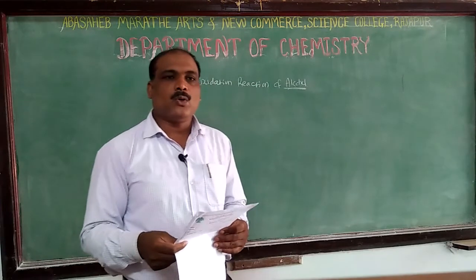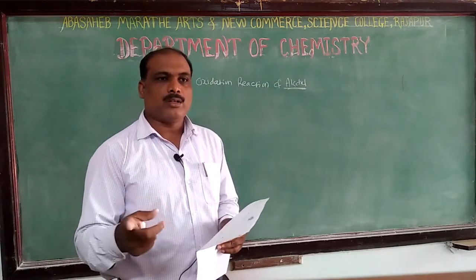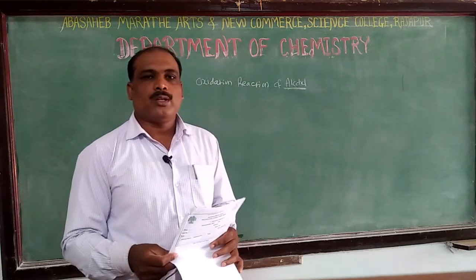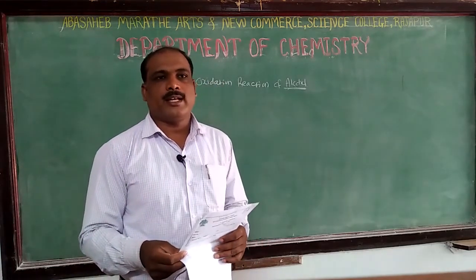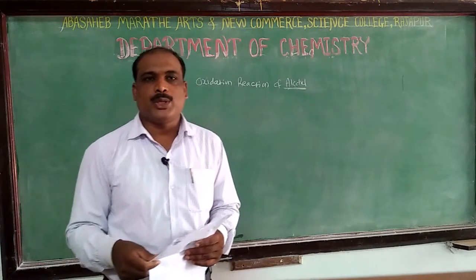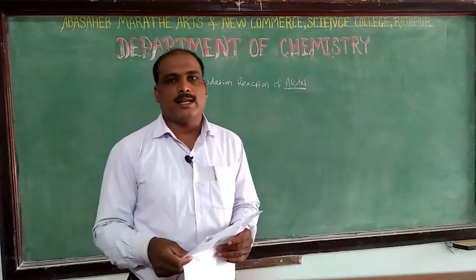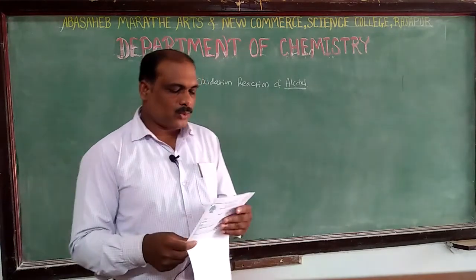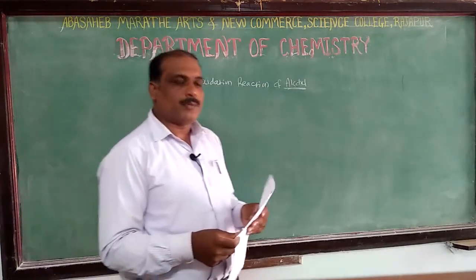Similarly, secondary alcohols are converted to ketones, and tertiary alcohols can also give carboxylic acids, but such a type of oxidation reaction can take place only with a strong oxidizing agent. Let's see some reactions of this.